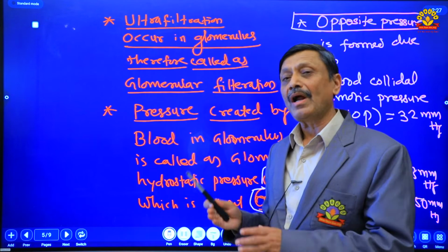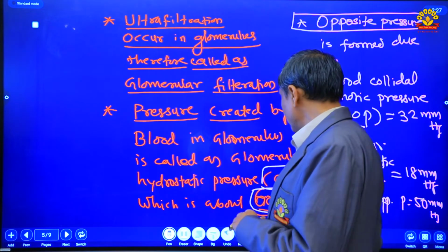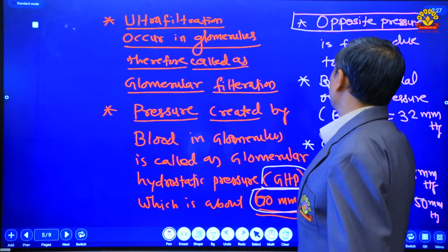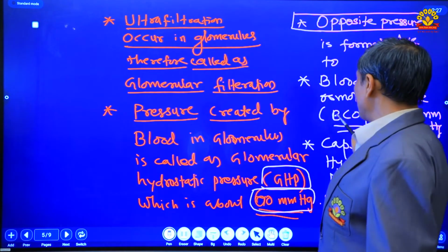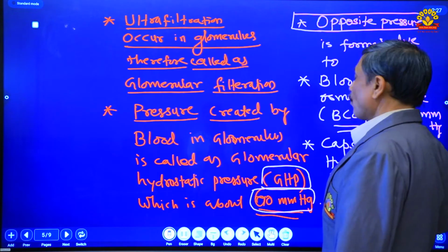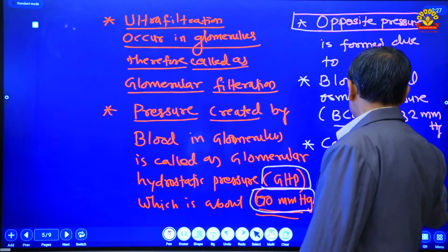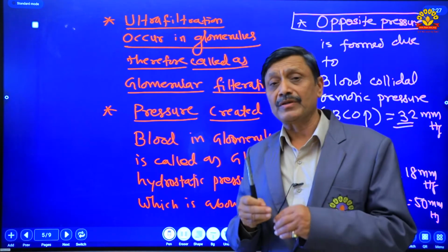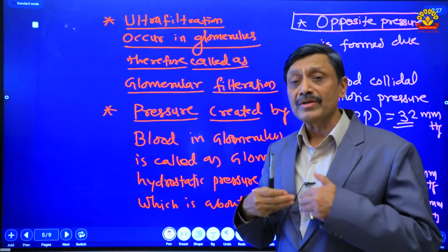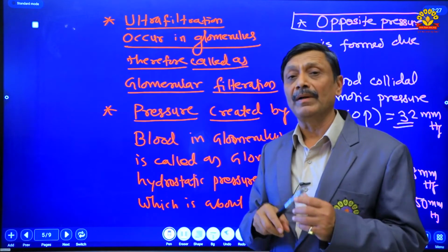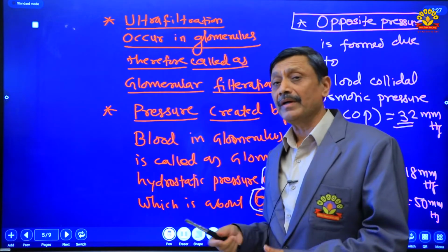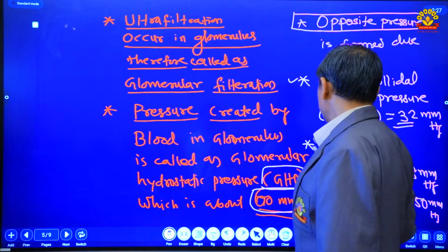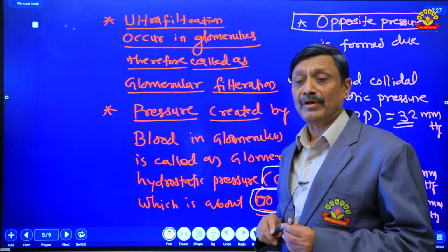Both these pressures oppose the glomerular hydrostatic pressure. So, this blood colloidal osmotic pressure, that is BCOP, is about 30 millimeter of mercury. How is this pressure created? This pressure is created due to the presence of albumin in the blood. The presence of proteins in the blood creates the blood colloidal osmotic pressure, which is about 30 millimeter of mercury.